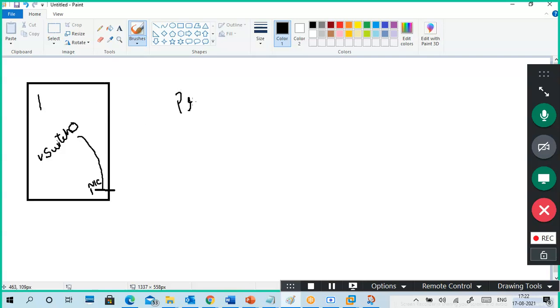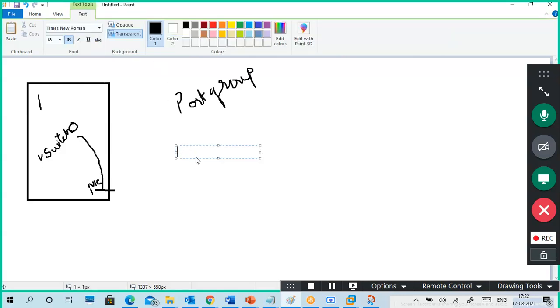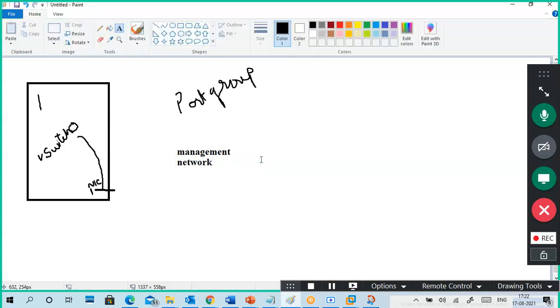Now we can assign any port group, like you can create a port group. Earlier we saw a management group, right? Management network, for accessing the VM host. By default, it is logically vSwitch 0, which is bridged to VMnet 1.